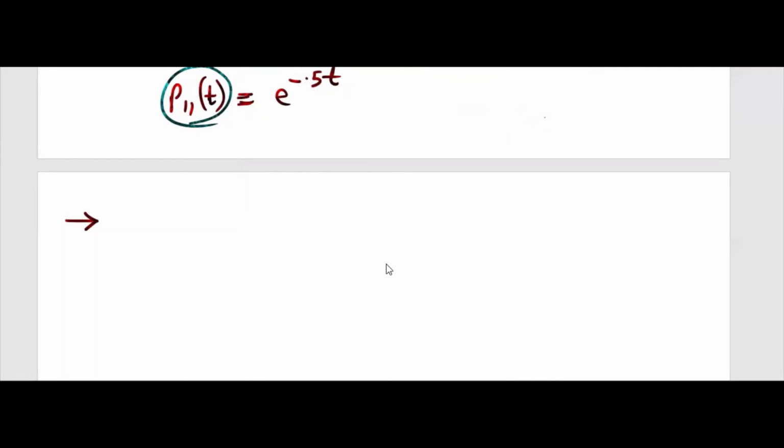So let me write this equation, d upon dt of P12(t).